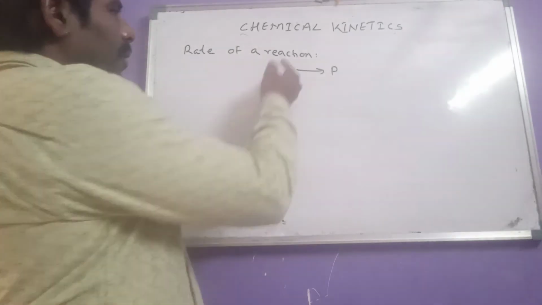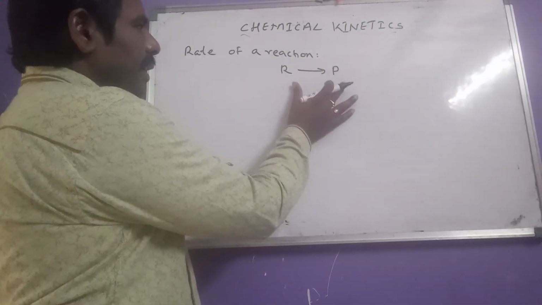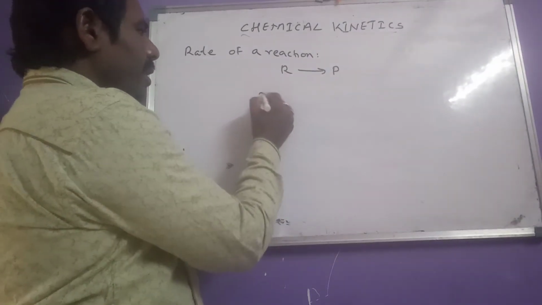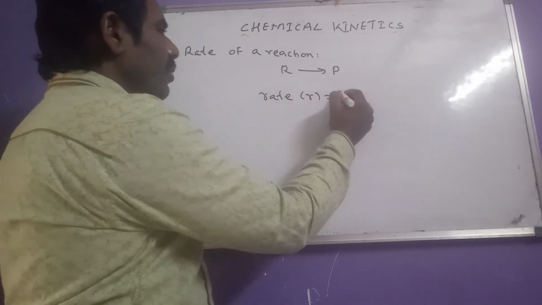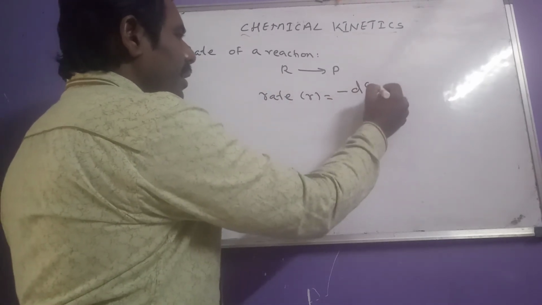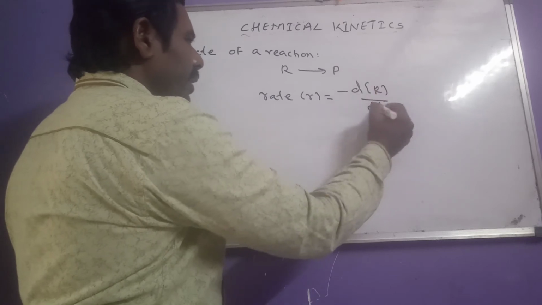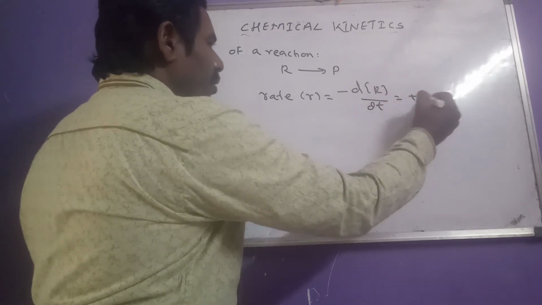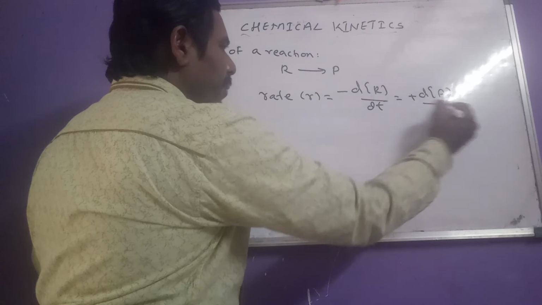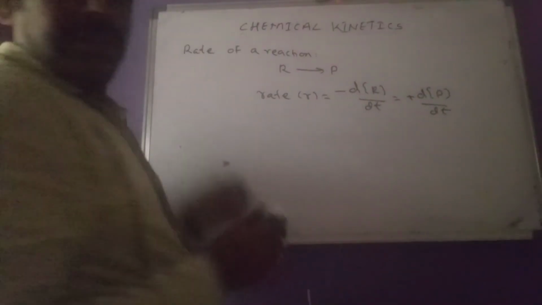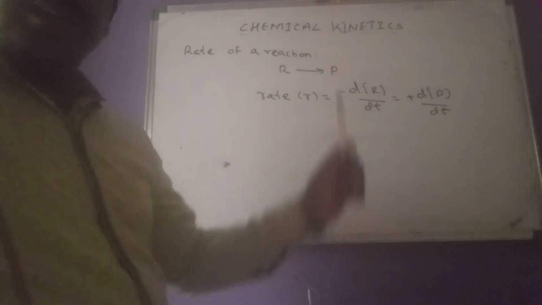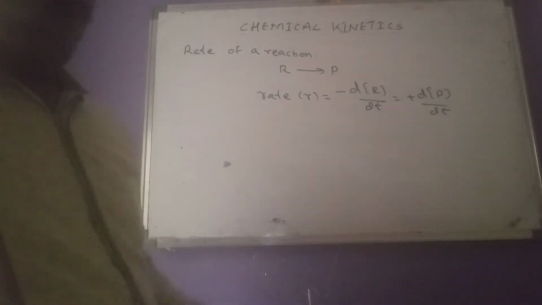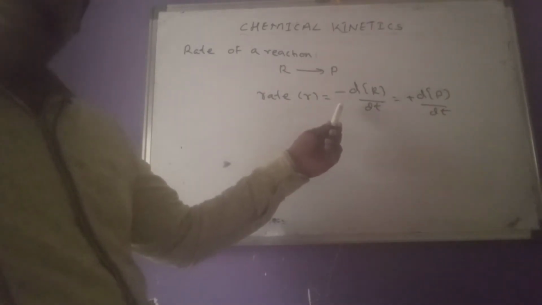So now for this general representation, rate of reaction equals minus dR by dt, or that equals plus dP by dt. So what is here minus?